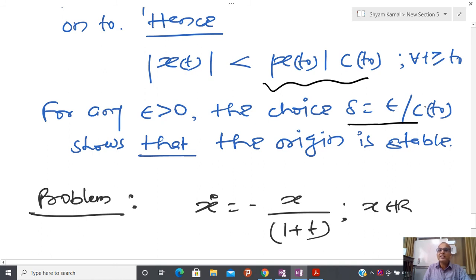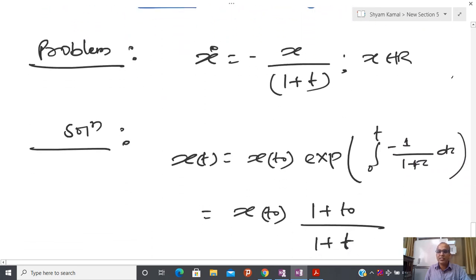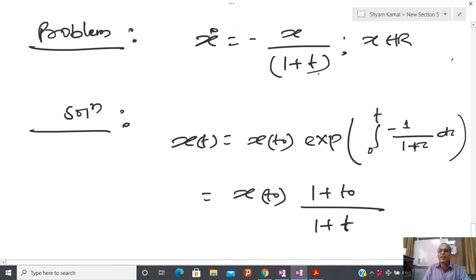So this case is a little bit different from the autonomous case. It means that for the future trajectory, if I fix an epsilon ball, there may exist some delta that is a function of the initial time also. But for an autonomous system, that is not the case. But some non-autonomous systems also show similar behavior to autonomous systems. So for that I have taken a very simple example.